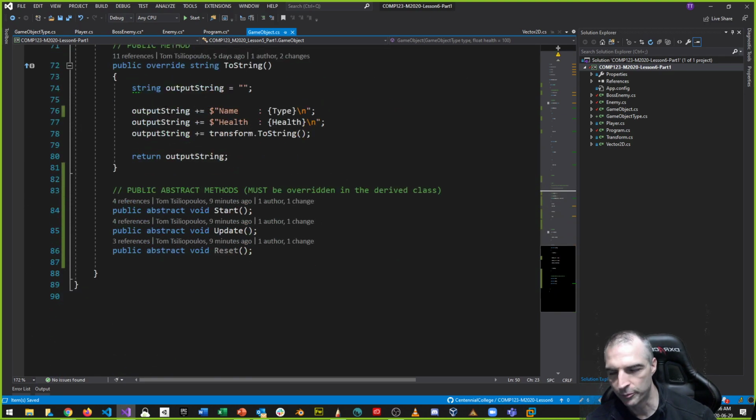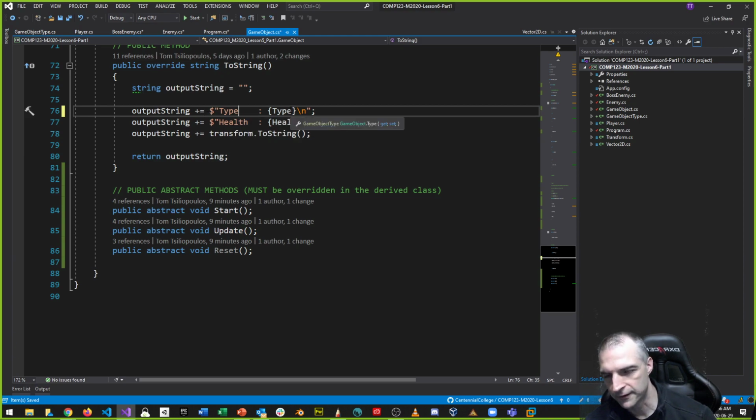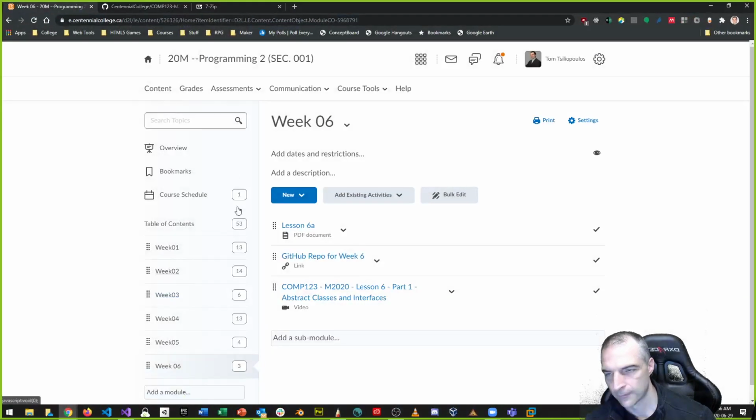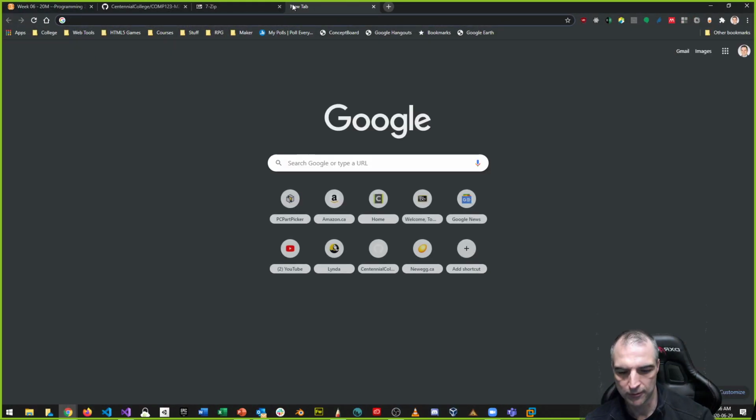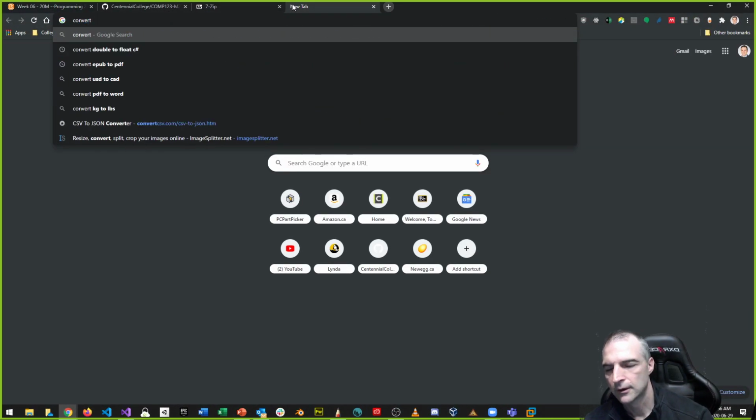Here, this is wrong. Output string is equal to name type. This should be type, whatever the class is. And I want to convert the name, the type, which is a game object type, right? It's an enum. I want to convert it to a string. So again, if you look that up, I want to convert enum to string.